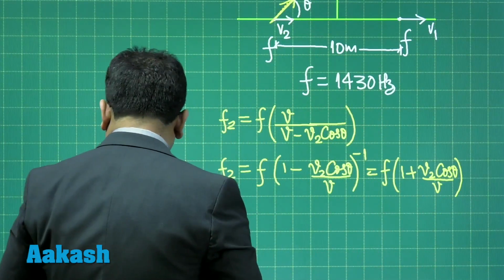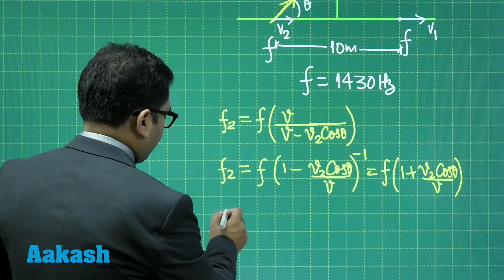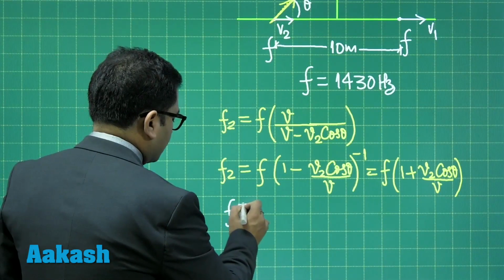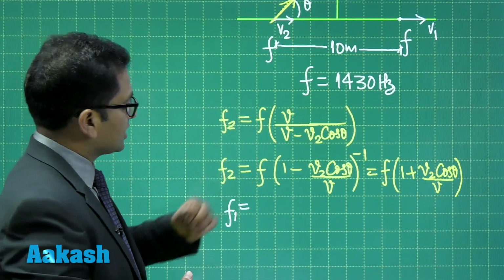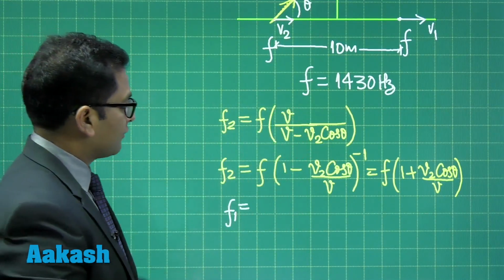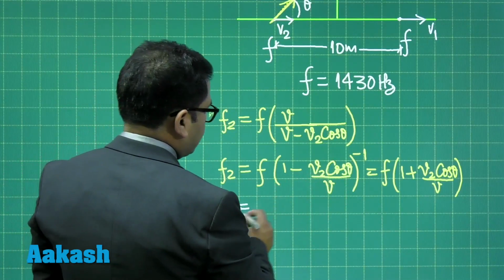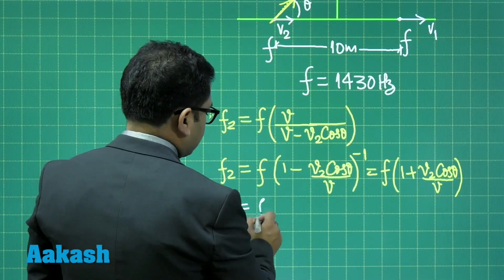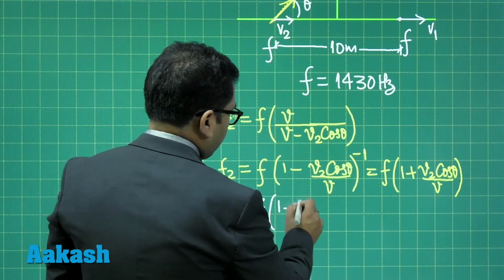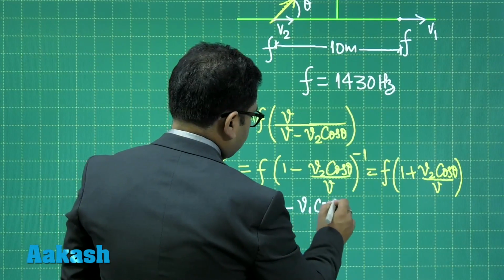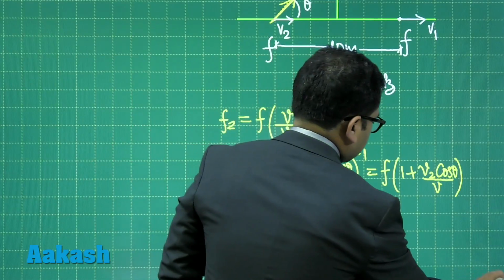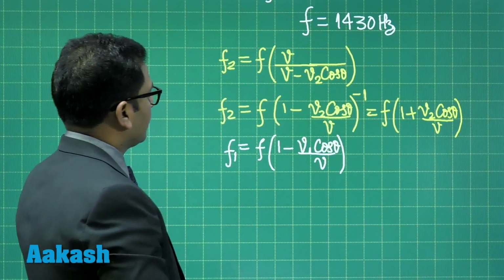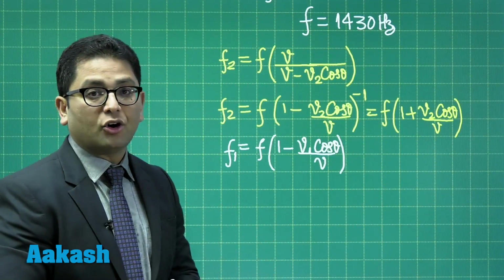Now, on this similar note, I can also calculate the frequency received by the observer corresponding to the sound produced by person A, who is in the front. By the same token, F1 is F times 1 minus V1 cos theta divided by V. Okay, so we've seen here two frequencies received by the observer.